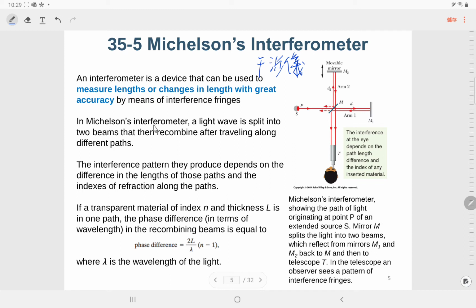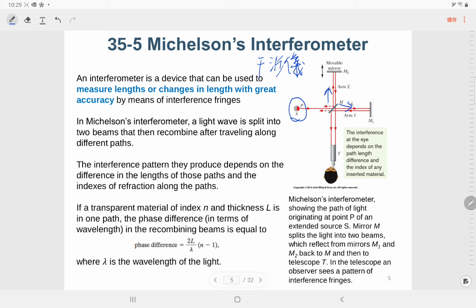So in Michelson's interferometer, a light wave is split into two beams, then we combine them after traveling along different paths. This is the source. It generates the light, and then this light will split into two. So one path going this way, and the other path going this way.